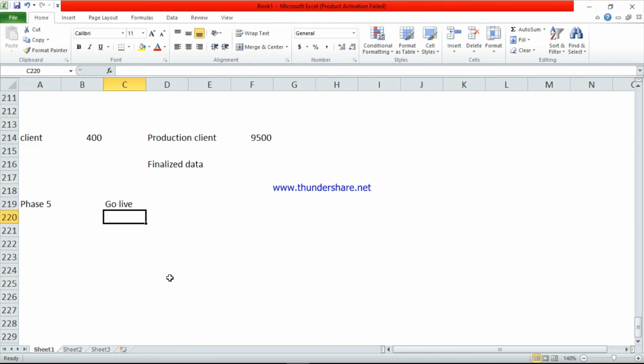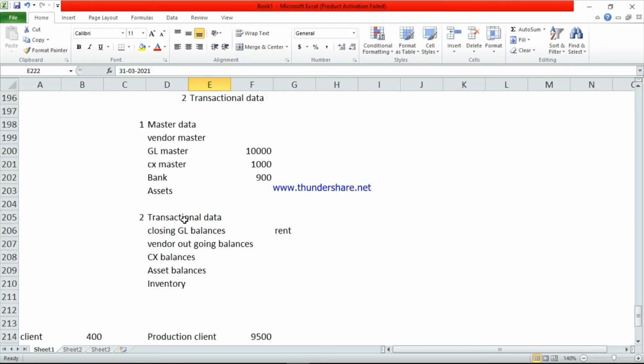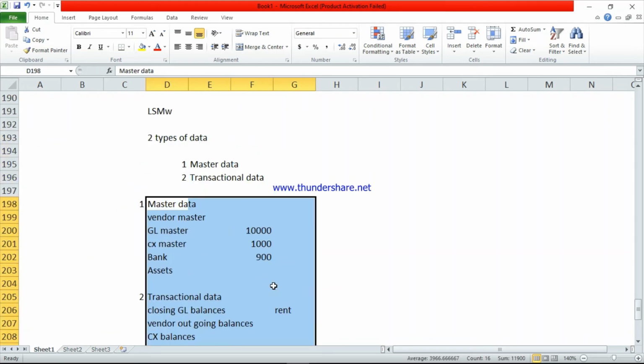Go live means, till 31st March 2020 they have the Oracle data. From 1/4/2021 onwards the company will use SAP. So whatever data is there till this time, they have uploaded in this page.